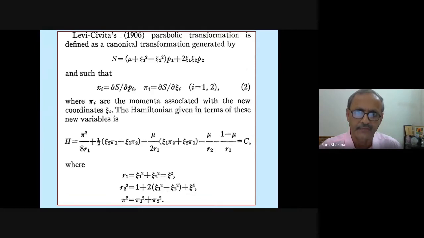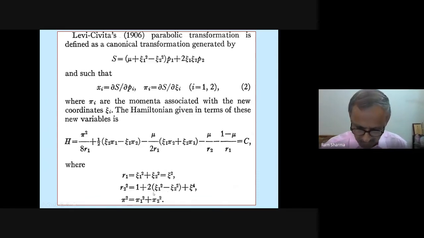So this is a parabolic transformation which he utilized, because the main thing is regularizing the R which is coming at the singularity. That has to go, and that's why he used this transformation. And now the new Hamiltonian came, and S is the generating function generated by this, and then the new Hamiltonian comes, and you can see R1. Now he has shifted the center to the more massive primary, because you are getting the distance from there only, since there is I1 squared plus I2 squared. The other one is this one.